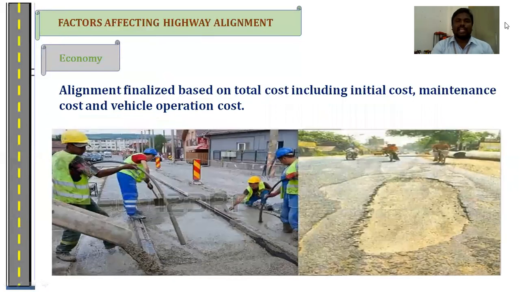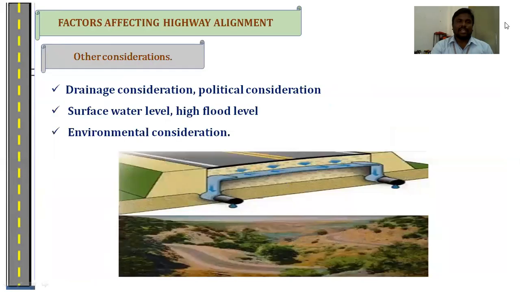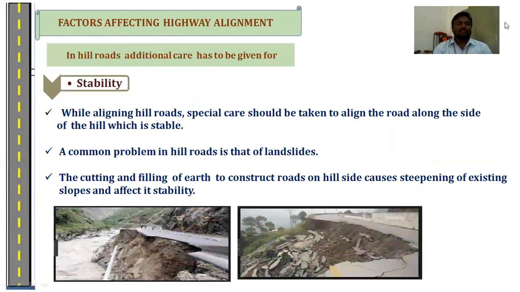We should know the economical cost: initial cost, maintenance cost, and vehicle operation cost. We consider all these factors as they influence the economy. Next, other considerations of the highway alignment come under the drainage facilities, political consideration, and surface water level. These are the various factors that influence the construction of a new highway project.